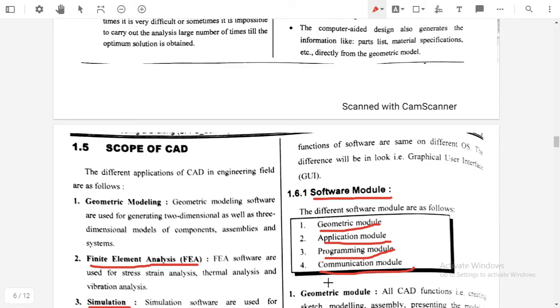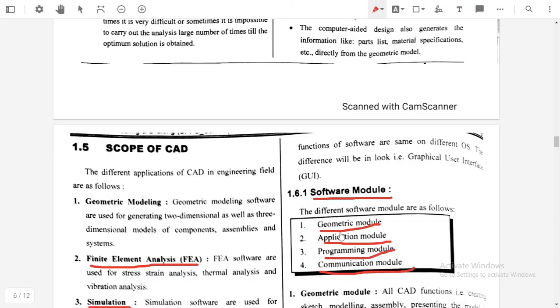So there are some files which can be decoded in all the formats, that is STEP or IGES. These are files which can exchange the geometrical information between two modules. So this is called the communication module. There are 4 types of the software module. The first one is the geometrical module, next one is the application module, the third one is the programming module, and the last one is the communication module.